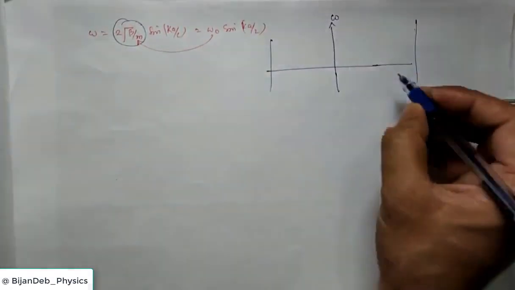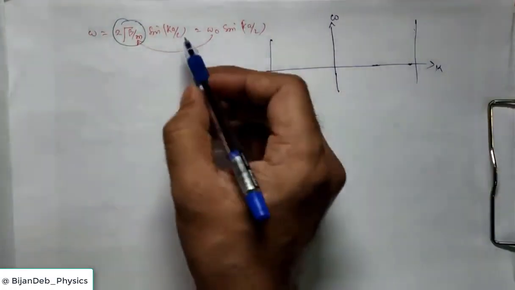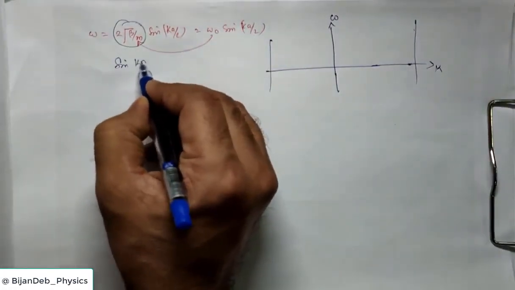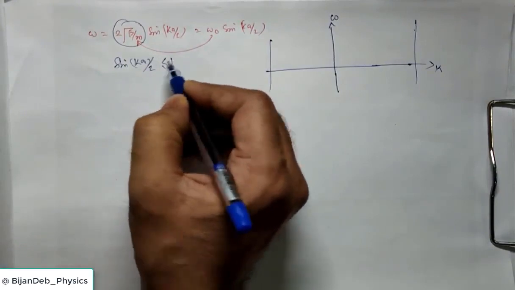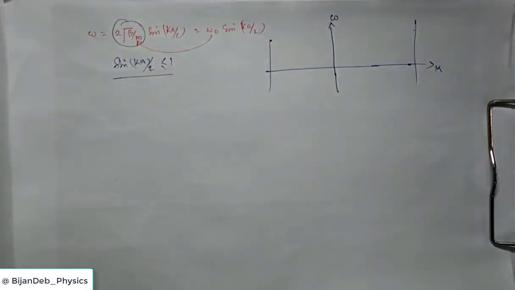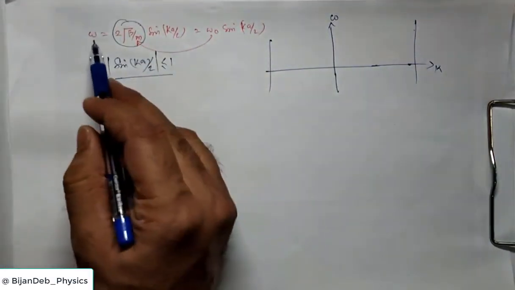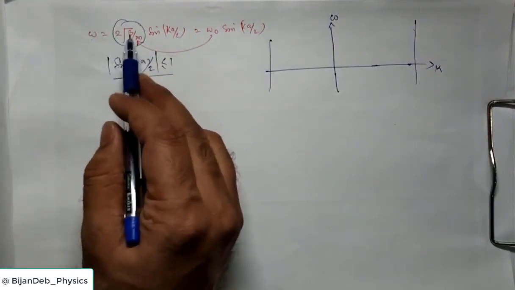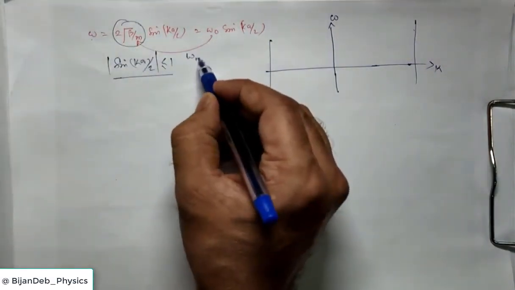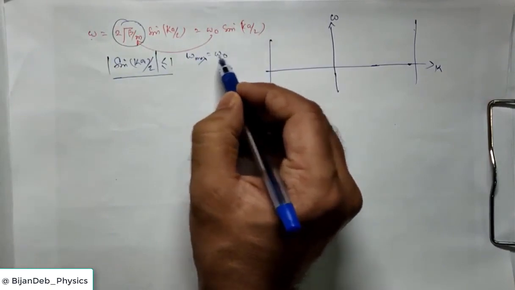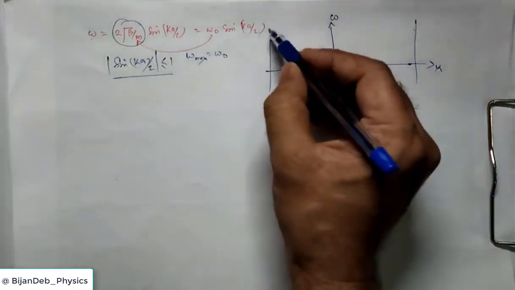Here it is omega, here it is k. So you see sin ka by 2 is less than or equal to 1. Its maximum value will be 1. If you take the mod of this, plus and minus 1, so the maximum value of omega will be some limiting value, omega 0. Okay. So here we have a limiting value.